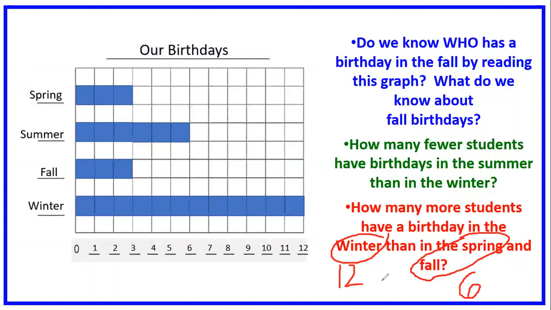12 minus 6 equals 6. 6 more students have a birthday in the winter than in the spring and fall. See what I'm saying? That's a lot of birthdays, right? It seems like a lot of birthdays to me. Okay.